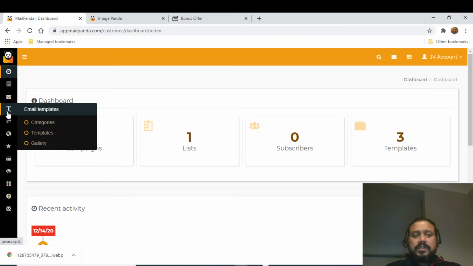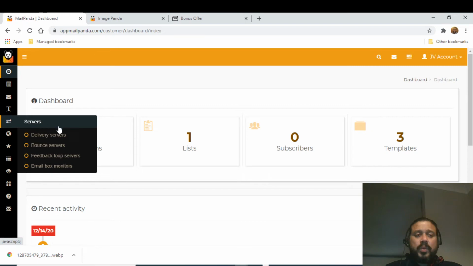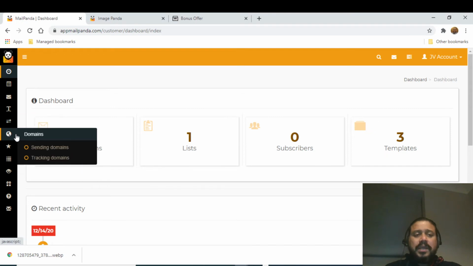Then this is where it is very interesting. You got the email template. So there are standard email templates as well as part of this particular product. You can use any of those. Then you have got the servers where you need to connect to your SMTP, is how it is done here. Then you can actually configure your domain as well if you want.